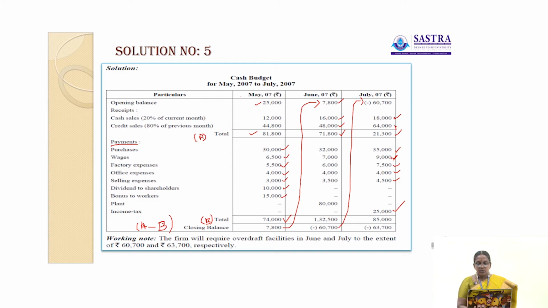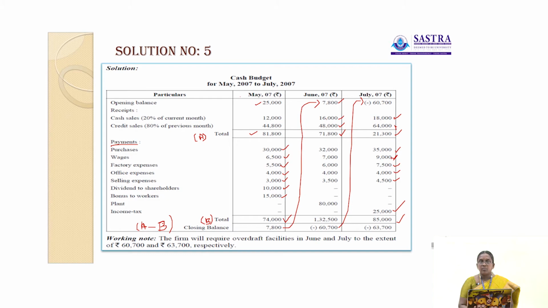Okay, so 85,000. Here 85,000 minus 21,300 is 63,700. So the total is 85,000 minus total receipts 21,300. The net balance is 63,700. So this is also expenses higher than the receipts. So payments are higher than the receipts. So this is also bank overdraft.